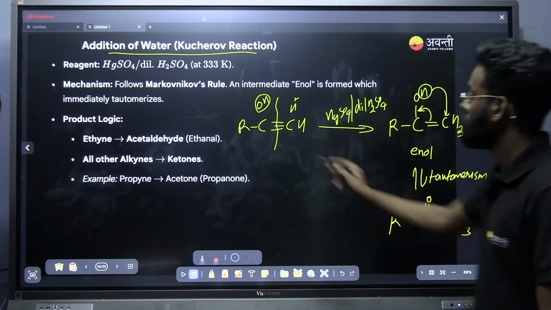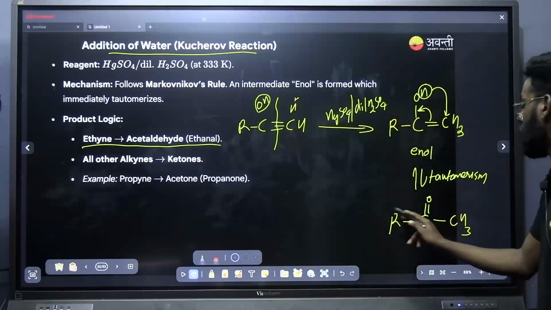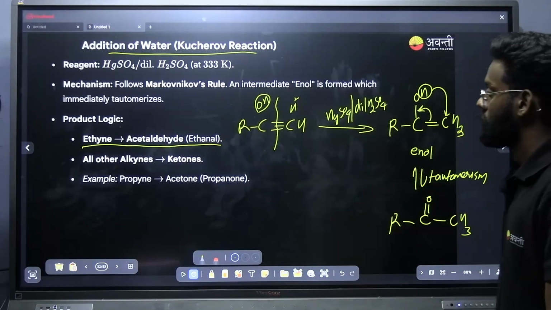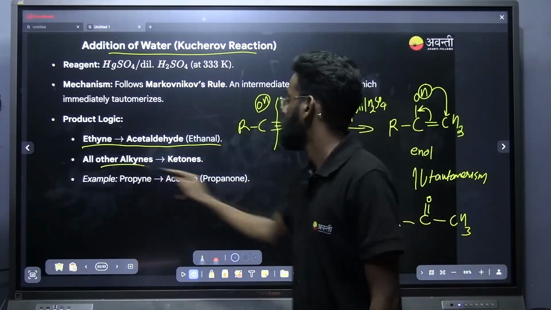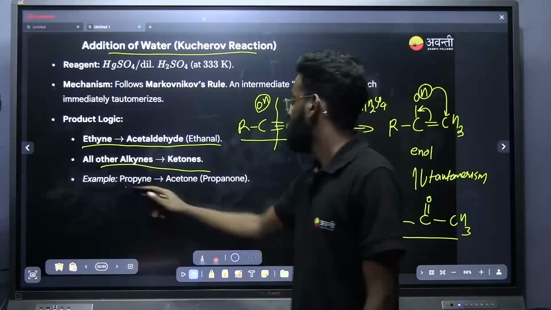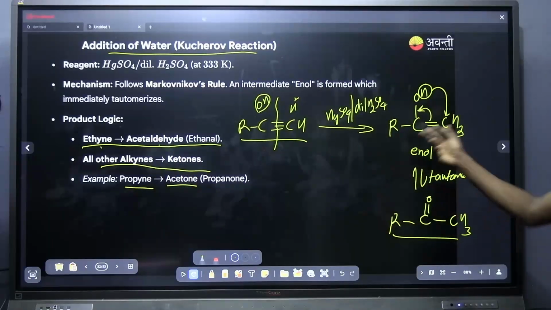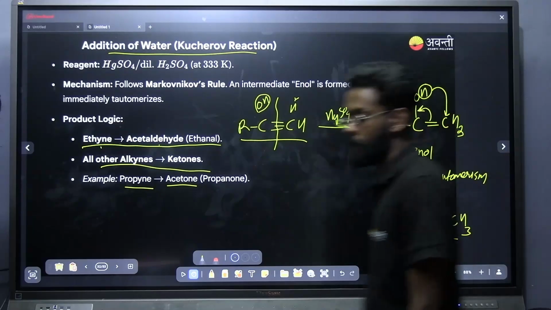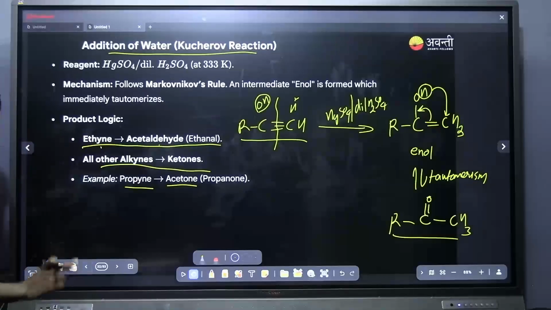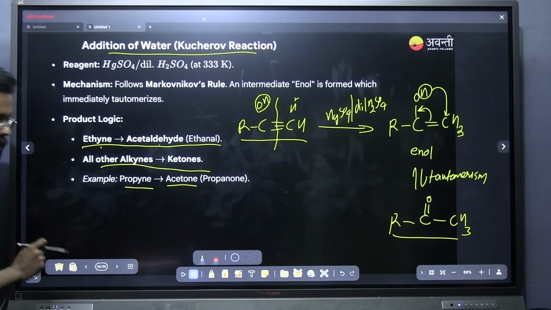And instead of this alkyne, if I am taking ethyne, what is the product you will be getting? This R will be replaced by a hydrogen, and the product you will be getting is an aldehyde. All other alkynes will be giving ketones. Propyne will be giving acetone, and ethyne only gives acetaldehyde. This is one of the PYQs. Shall I move to the next? Have you noted down? This is a very important one. All of you have to note this down. Kucherov reaction, addition of water.